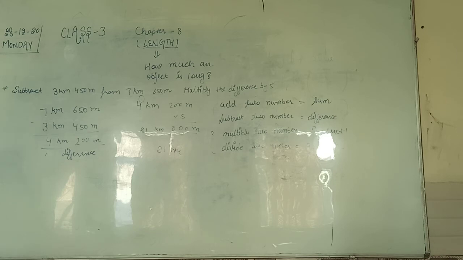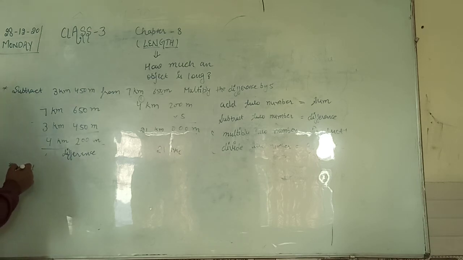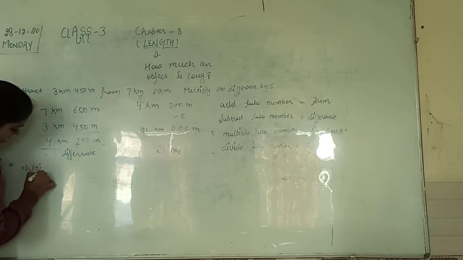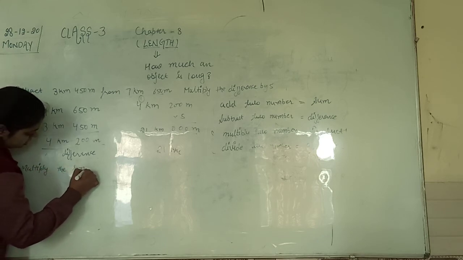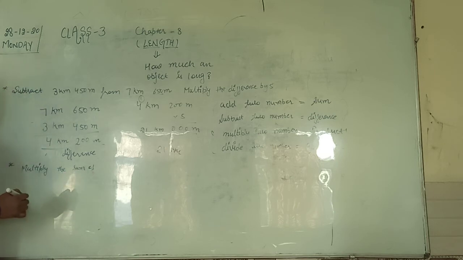Like first one more question, that is multiply the sum of. It means क्या multiply करना है आपको? Question is multiply the sum of. So what do you mean by this sum of? Sum of means that you have to add the first two numbers. Firstly क्या करना है आपको?